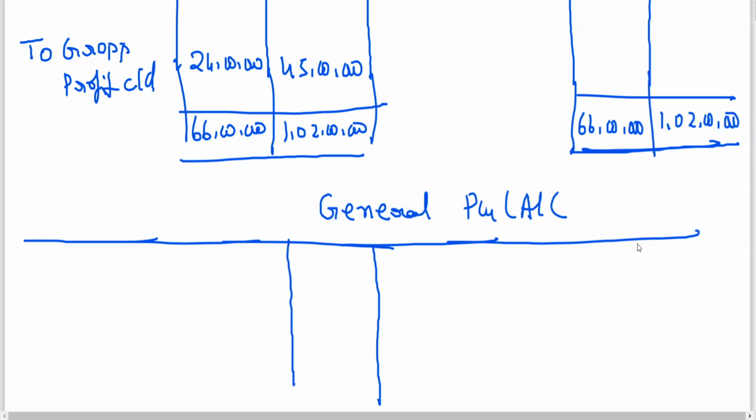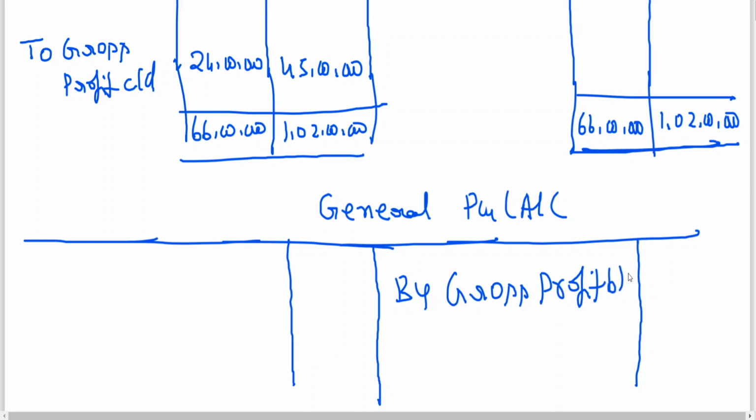I need only one column, no? First let me write by gross profit brought down, department A, department B.